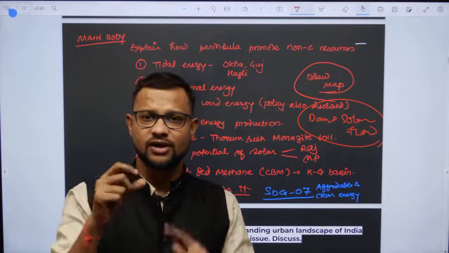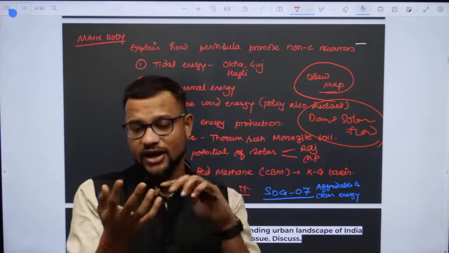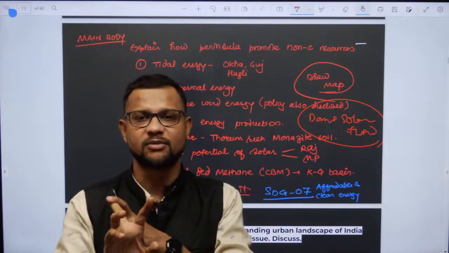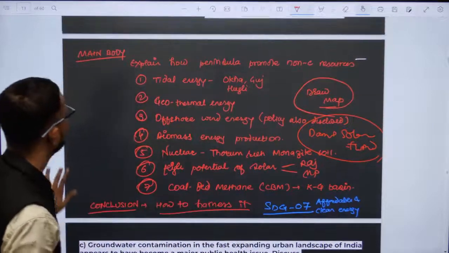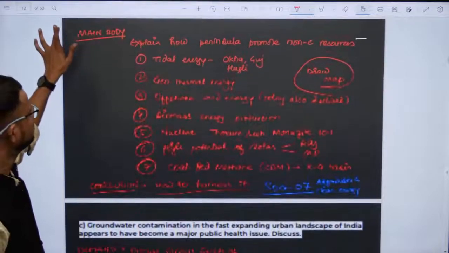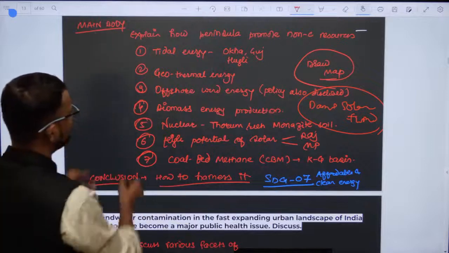Guys, what do you think? This particular philosophy that peninsular India offers a huge potential, is it of neo-determinism, is it of possibilism, or is it of determinism? What do you think? Which philosophy appears in this particular statement of the question? Which philosophy does it reflect in human geography? You have to connect it over there, right?